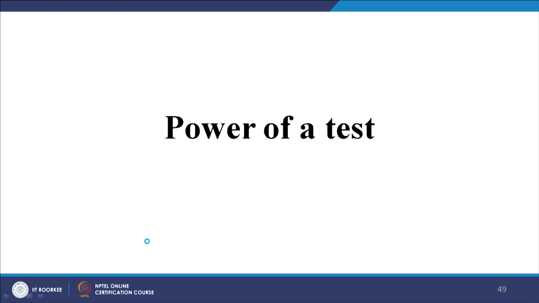So, I will take it over to the next session, where I will explain in a little more detail about the power of a test. Today, in this session, we have clearly understood what a one tail test is, how to develop a one tail test, and how to understand the rejection and acceptance zones in a one tail test. We also covered what a significance level is and how it creates problems, for example, a type 1 and a type 2 error. We have seen one example of the OJ Simpson case, and what the power of a test is, why it is important, and how it affects studies. Maybe I will explain it in the next session.